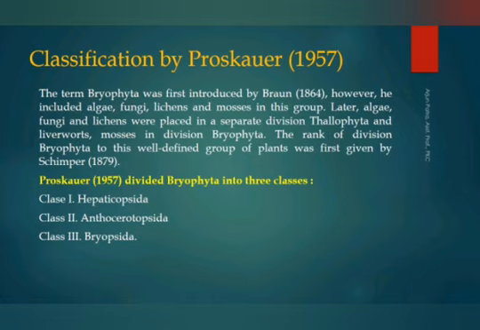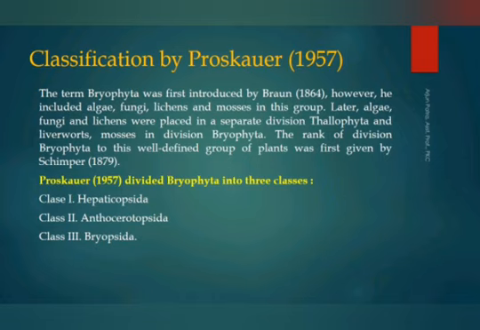According to Proskauer 1957, he classified the bryophyte into three different classes. Class 1, Hepaticopsida. Class 2, Anthocerotopsida. Class 3, Bryopsida. I will briefly describe these classes with some characters.